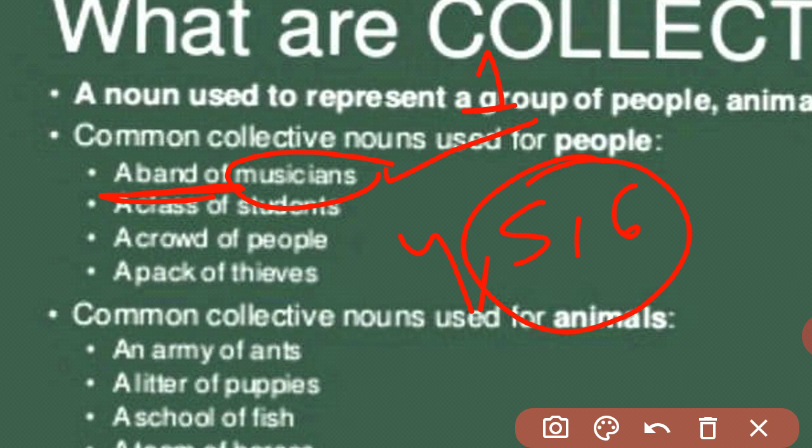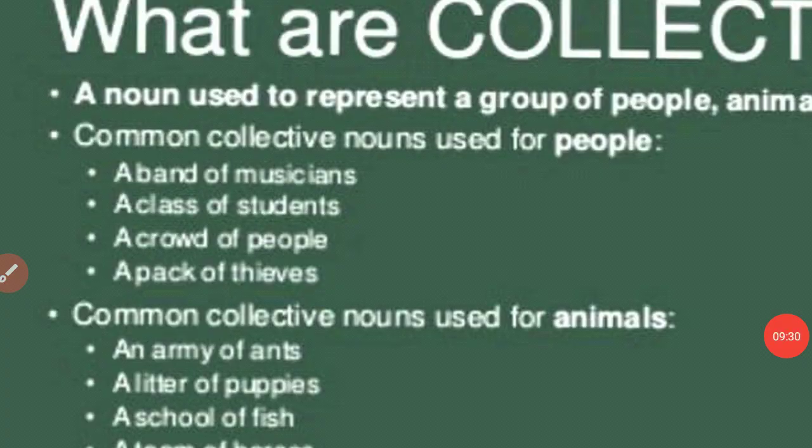Okay? For students, you use class. A class of students. A band of musicians. A crowd of people. A pack of thieves. So these are the collective nouns used for people.